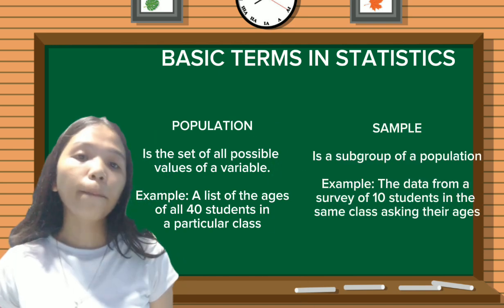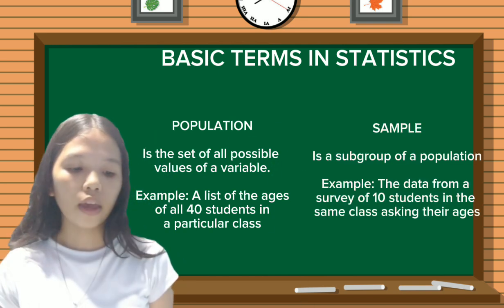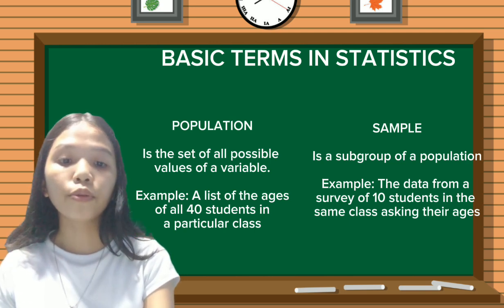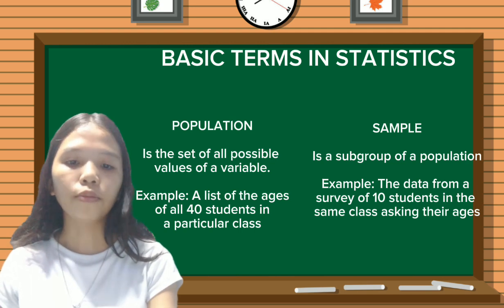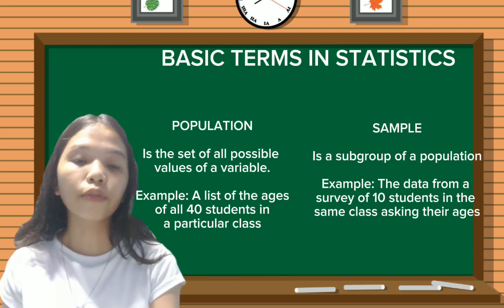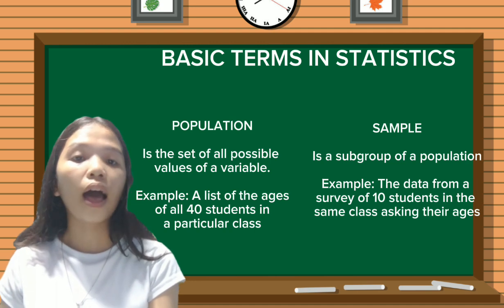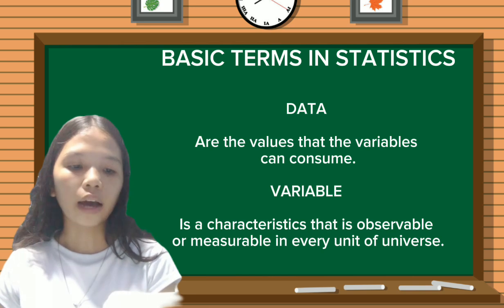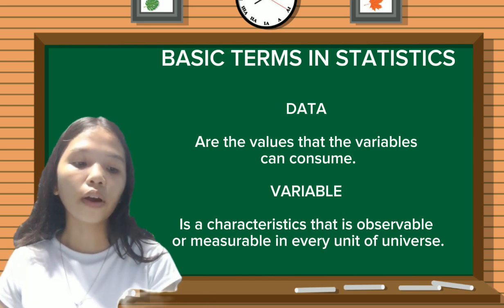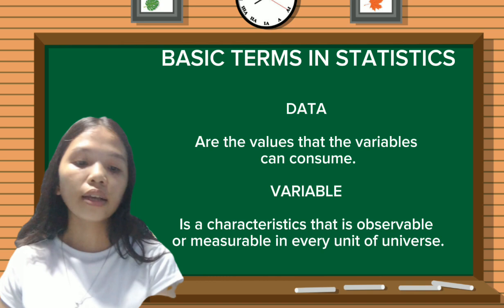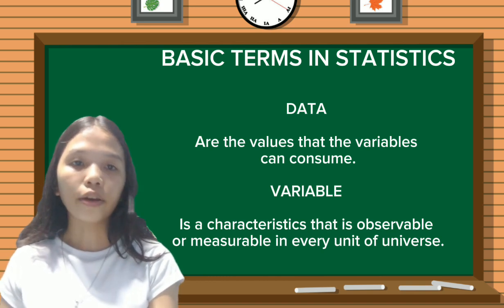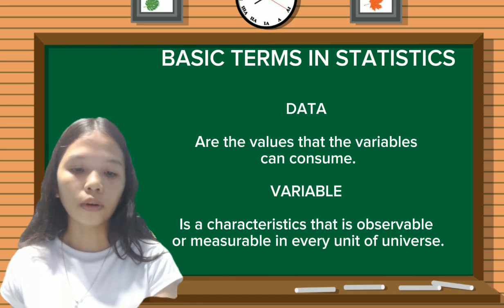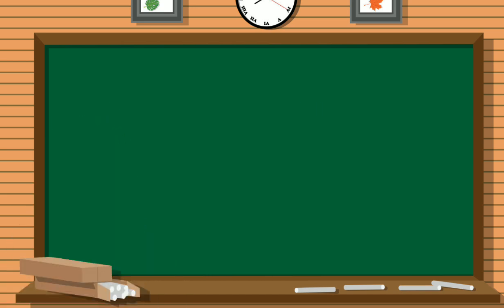Next, the sample, which includes some of the items in the population, or a subgroup of a population. For example, the data from a survey of 10 students in the same class asking their age. And now we have the data. These are the values that the variables can assume. And next, we have the variable. This is the characteristic observable or measurable in every unit of the universe.